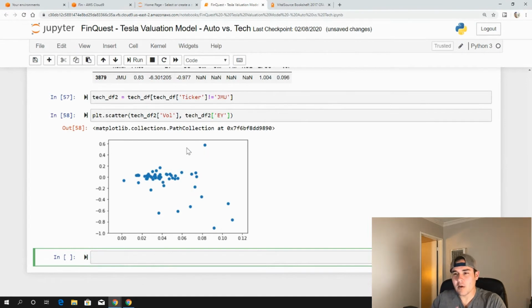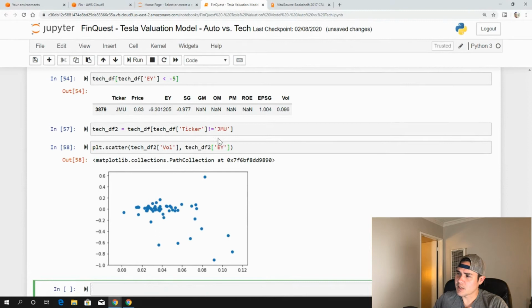So you can see how we can manipulate the data, and that's not always the best thing to do, but in some cases it may be. So it depends. There's different reasons for outliers. It could be maybe there was a data entry issue. Maybe it's not relevant. But you have to remember that the more you massage this data, the more you're data mining, and you're going to make many assumptions. In this case, I'm going to remove JMU since it's a smaller company. We don't have a lot of information about it, so I'm removing it from this set.